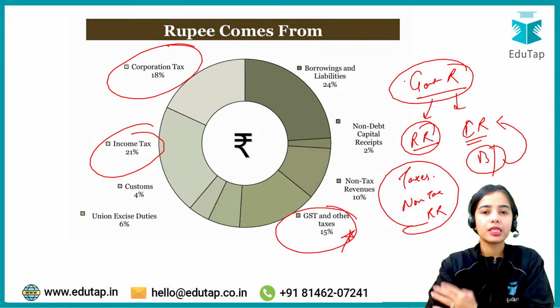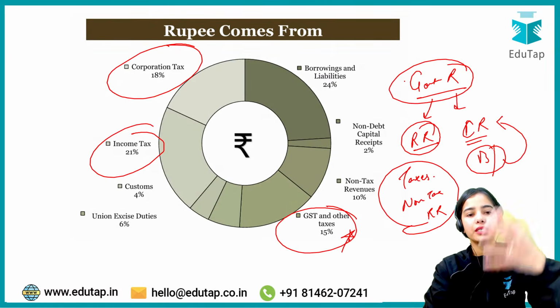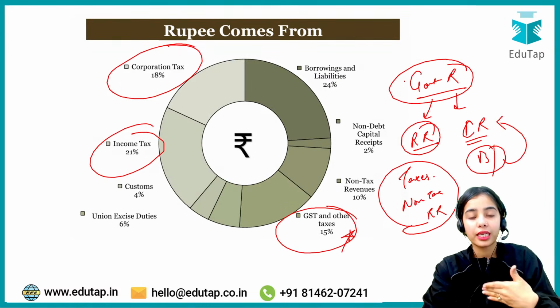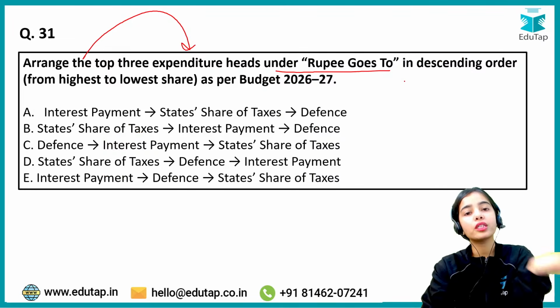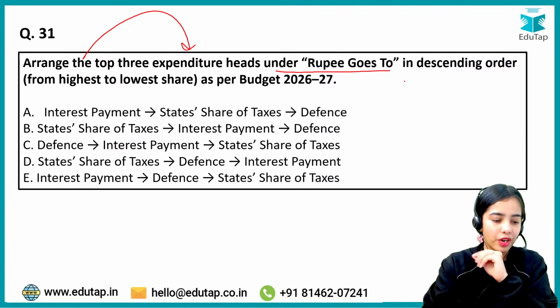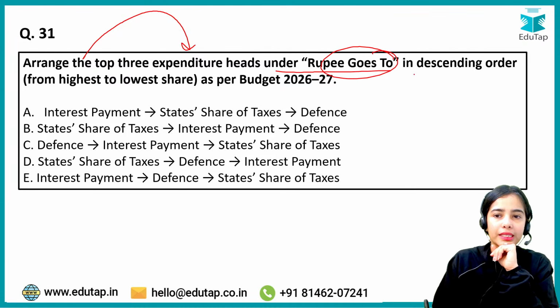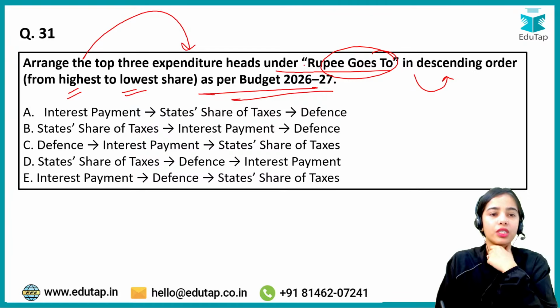Okay, now arrange the top 3 expenditure heads under rupees goes to. So now rupees coming from the borrowings and liabilities, income tax, corporation tax, GST and other taxes. Now rupees goes to how, where the government is spending mostly. So that you have to answer. Rupees goes to in descending order, that is from highest to lowest as per the budget 2026-27. So you have to arrange.